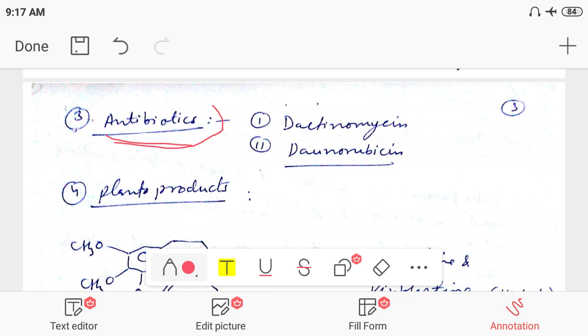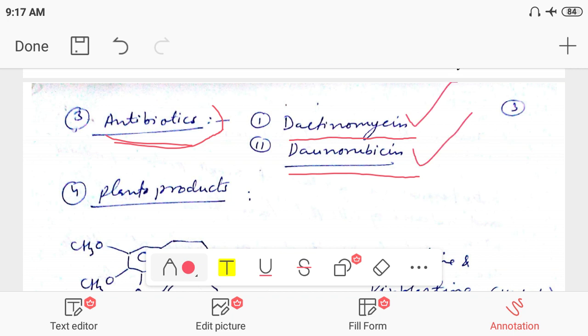Here we can discuss the antibiotic. Some antibiotics may also be used in the treatment of cancer, and two antibiotics in this category are dactinomycin and doxorubicin.